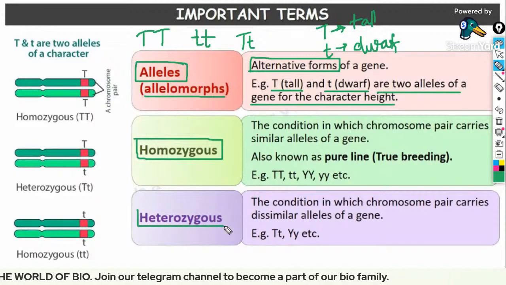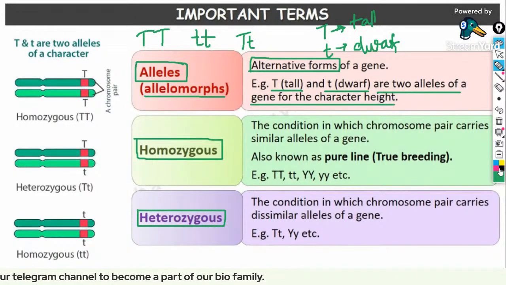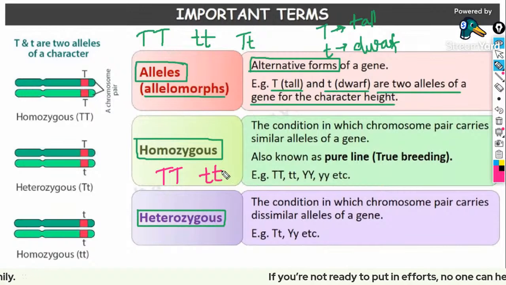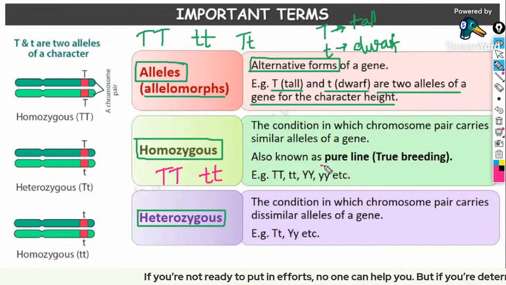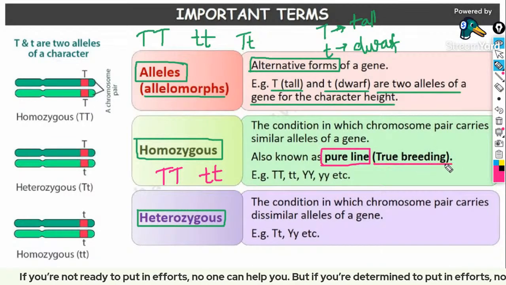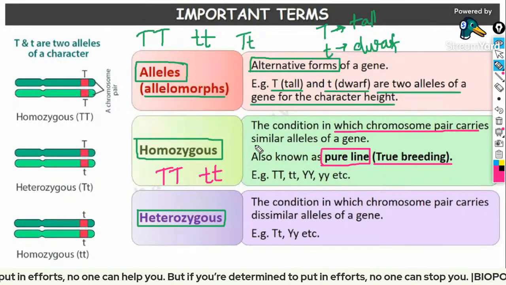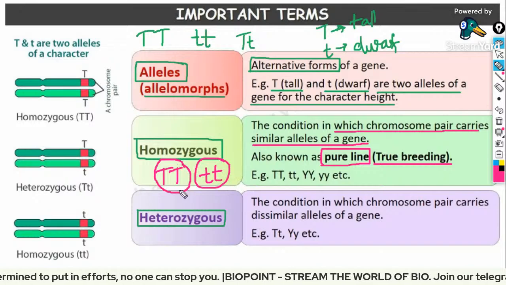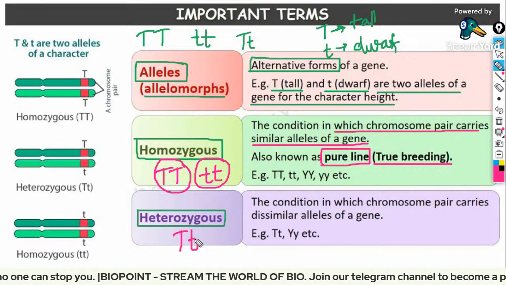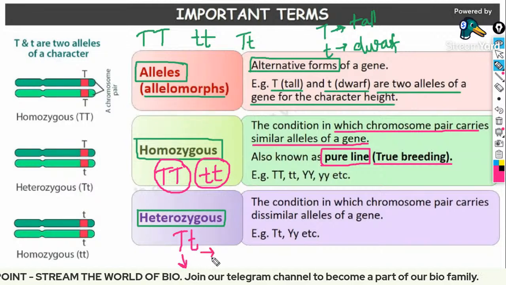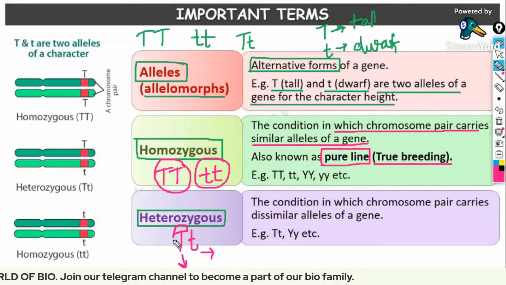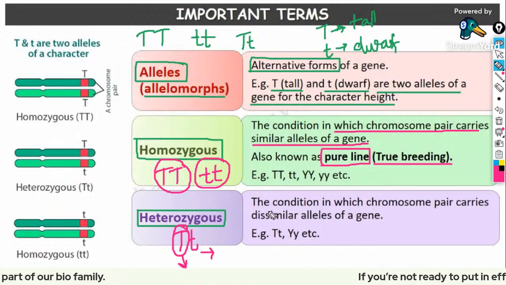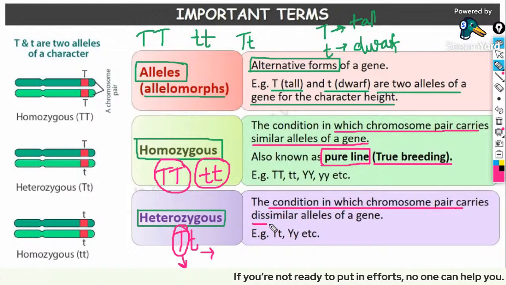This is very familiar for you: homozygous and heterozygous. What is homozygous? Homozygous means capital T, capital T or small t, small t. Look, they are looking alike, right? It is the pure line or true breeding variety, the condition in which a chromosome pair carries similar alleles of a gene. So this will look tall, this will look dwarf. Whereas heterozygous means there are two different genes. One will be coding for tallness and the other will be coding for dwarfness. Since capital T or tall is the dominant gene, it will get expressed. Clear? The condition in which a chromosome pair carries dissimilar alleles.